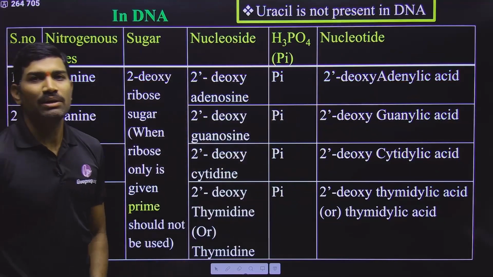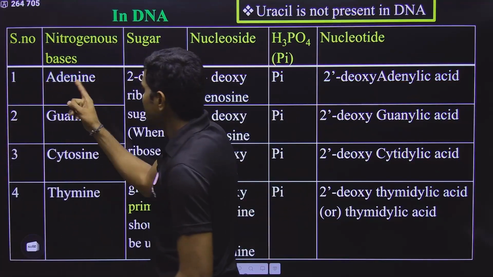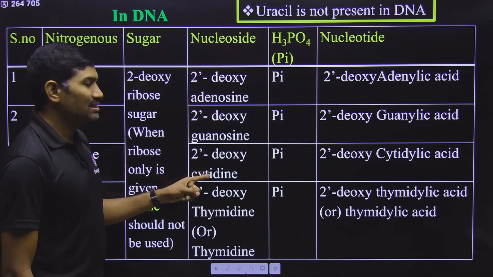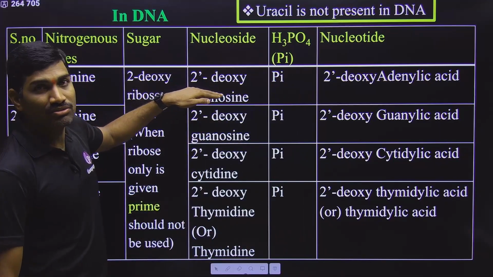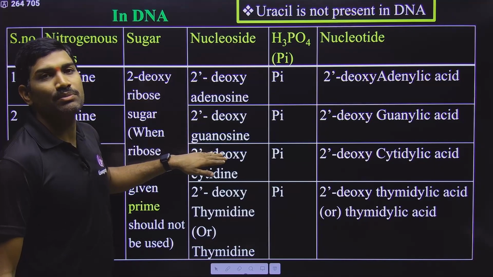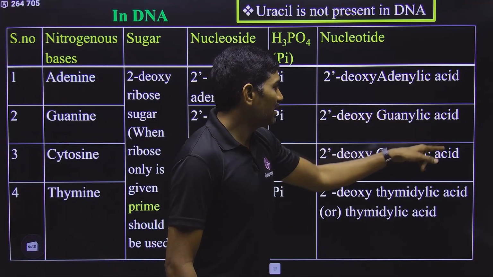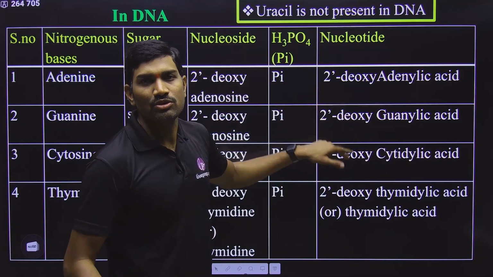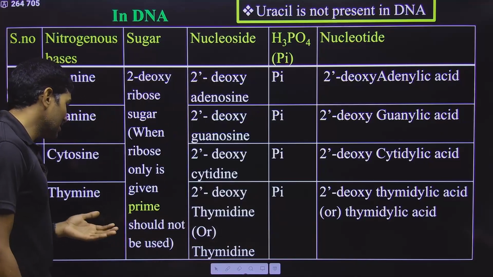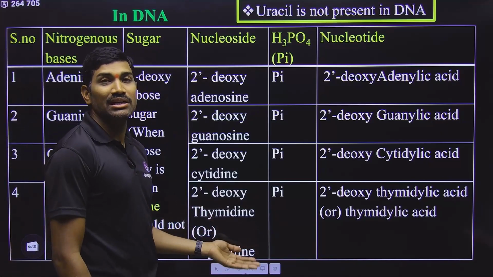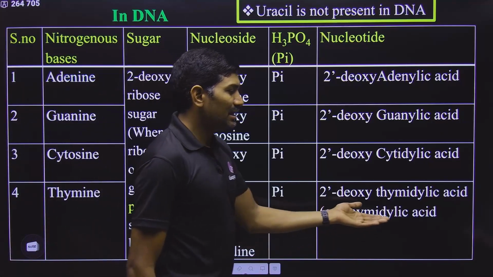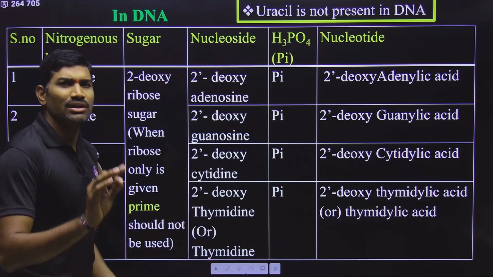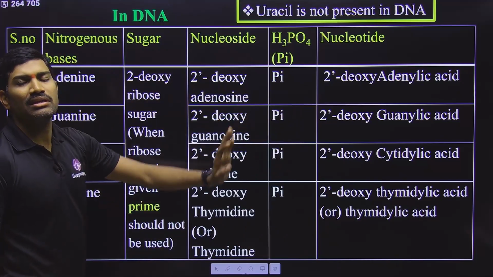As they are, you can apply the names here also. Adenine is there, guanine is there, cytosine is there, as we studied. Adenosine, guanosine, cytidine are there as they are. But before these we are adding 2' deoxy. In the names also, adenylic acid, guanylic acid, cytidylic acid are the same names, but before these you need to add 2' deoxy. That's it. And here uracil is not there, thymine is there. Accordingly it will become thymidine or 2'-deoxythymidine, and here it will become thymidylic acid or 2'-deoxythymidylic acid. That's it. Simple. If you understand RNA, you can easily remember the names for DNA.